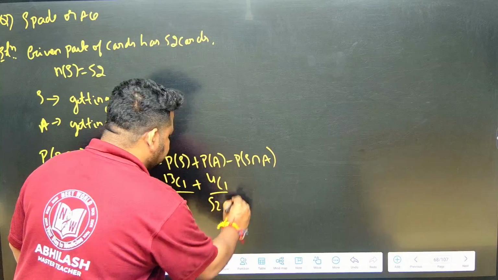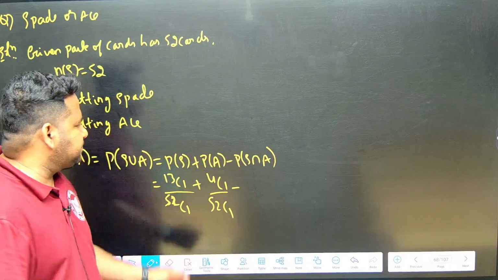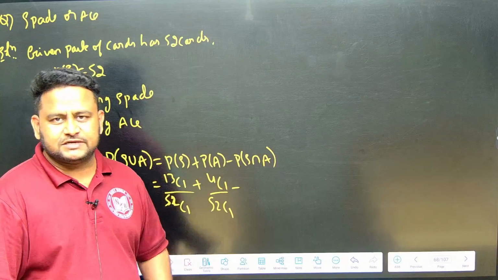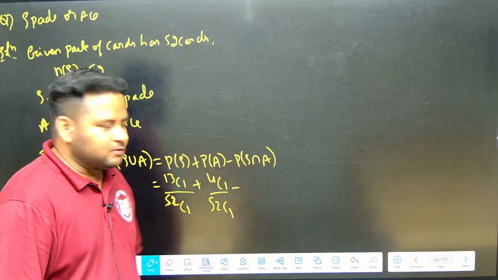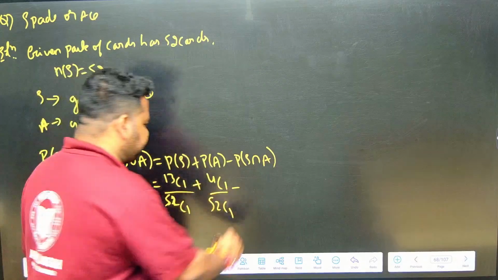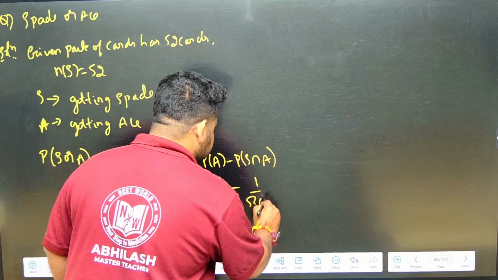Minus S intersection A. Spade and ace means there is something common there, only one card. So that will become 1 by 52 C1, there is only one card.